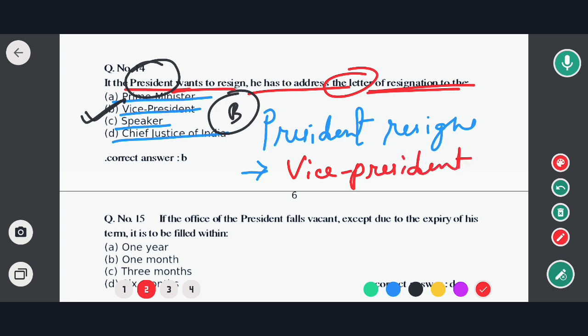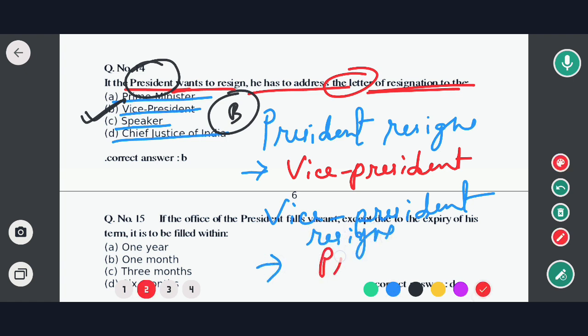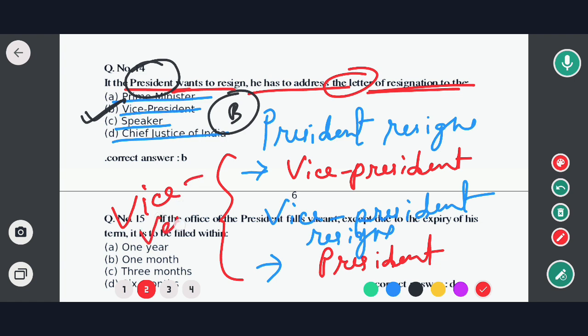In the same way, if the Vice President resigns, then he gives the resignation to whom? President. That means vice versa. Okay, so in this case option B will be the correct answer. So now move to the next question.